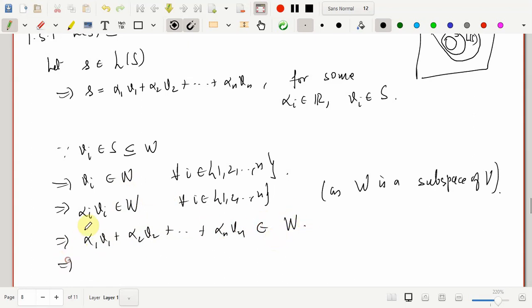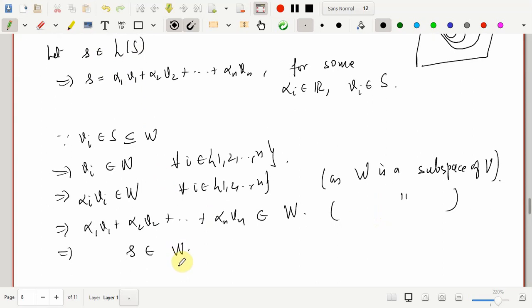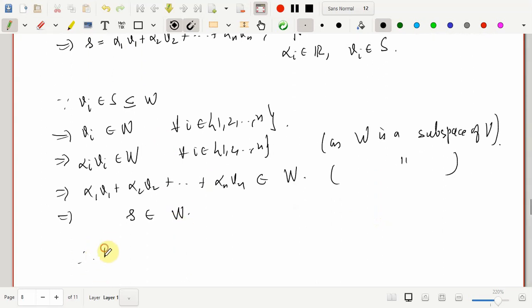This is nothing but S. So this implies that S is also in W. Once again, the justification is that W is a subspace of V. So any element in the linear span of S lies in W, and that's enough to say that the linear span of S is a subset of W.